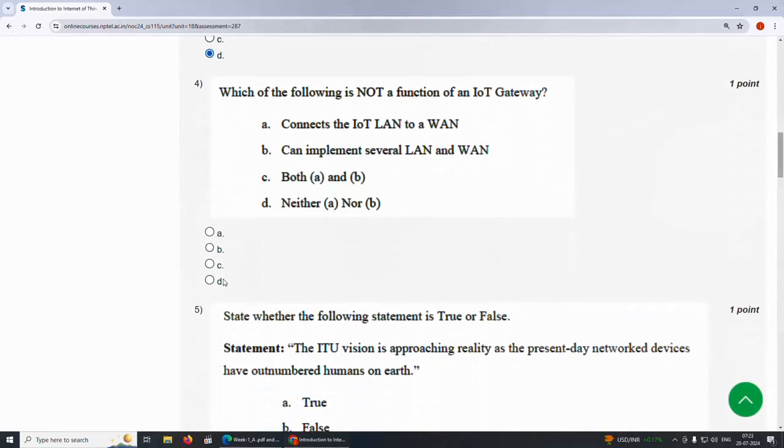Fourth question, which of the following is not a function of an IoT gateway? For this, go to slide 3.